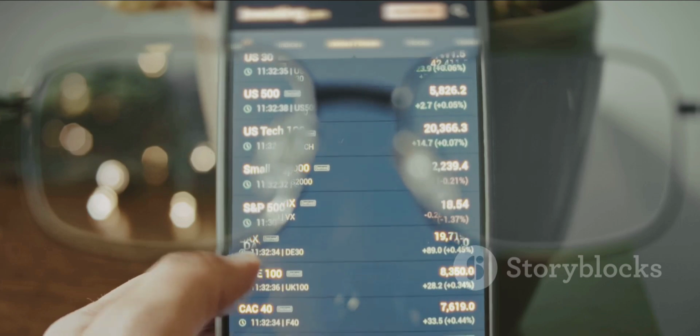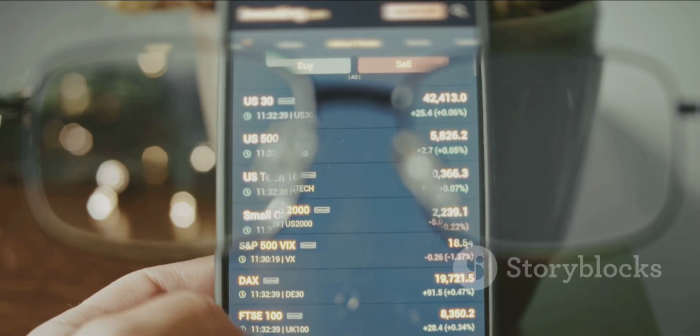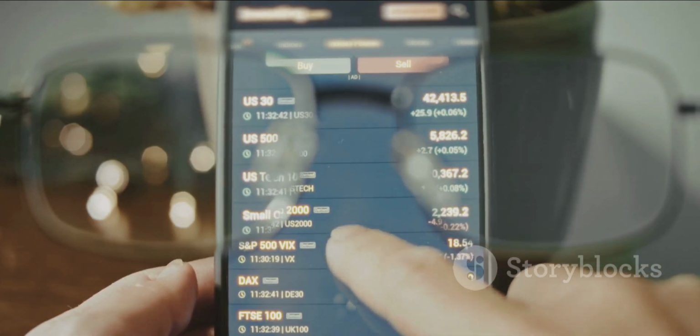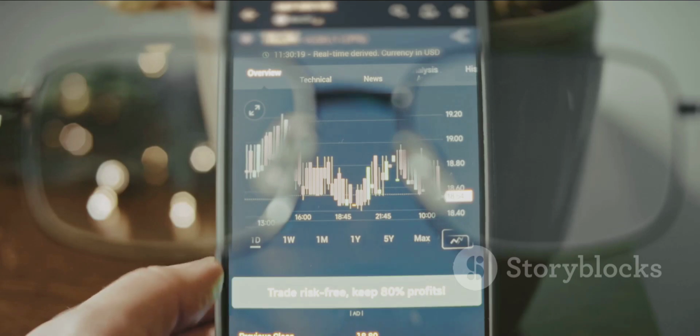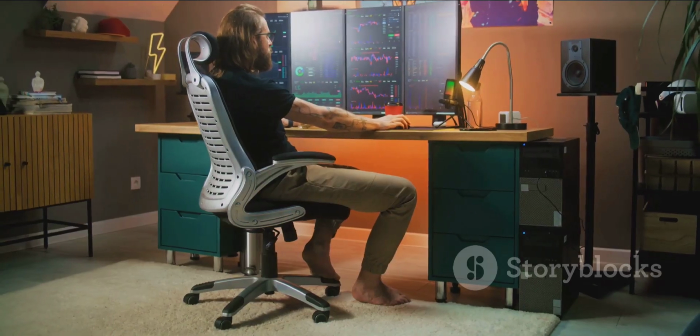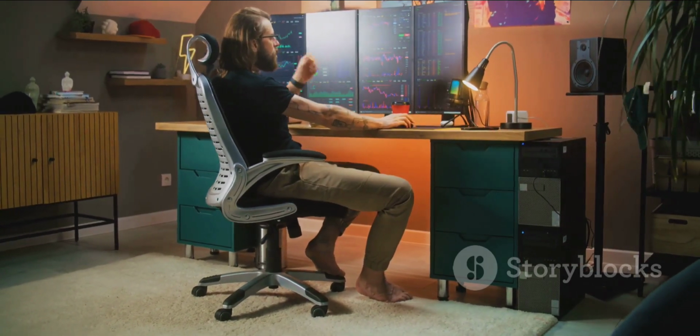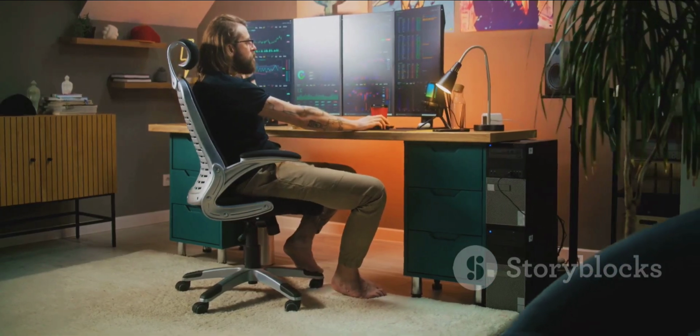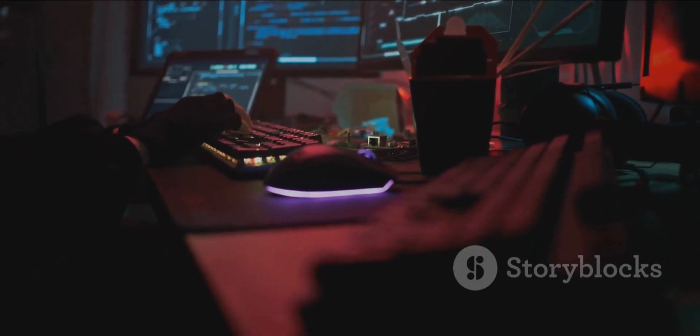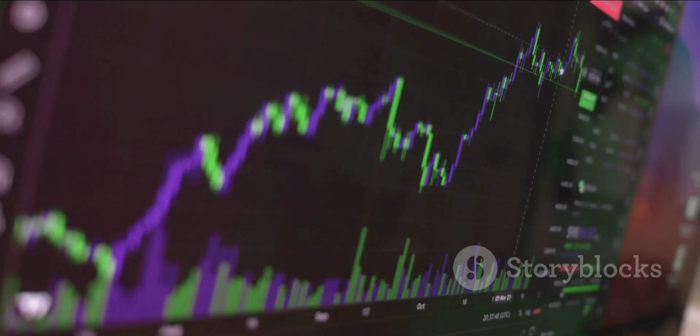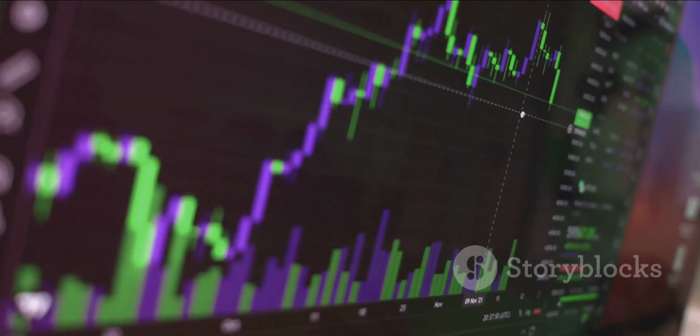Following backtesting, you should engage in paper trading, which involves running your bot in real time, but with a simulated account and fake money. This allows you to see how it performs in live market conditions without any financial risk. Finally, remember that building a trading bot is a continuous process of improvement. A simple model that only looks at closing prices is just a starting point.